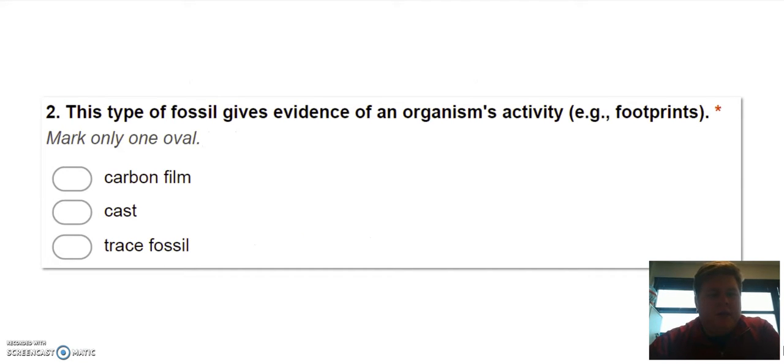Number 2, this type of fossil gives evidence of an organism's activity. For example, footprints. Is it A, carbon film, B, cast, or C, a trace fossil?